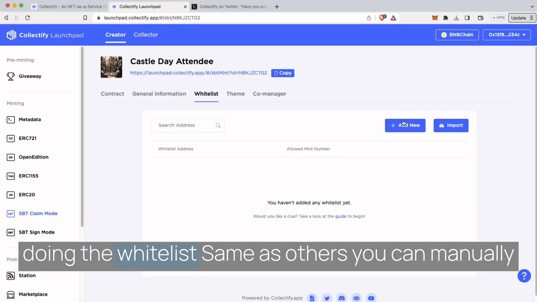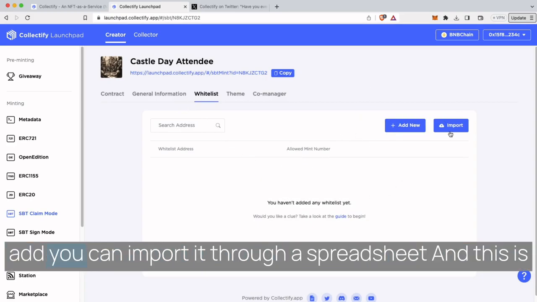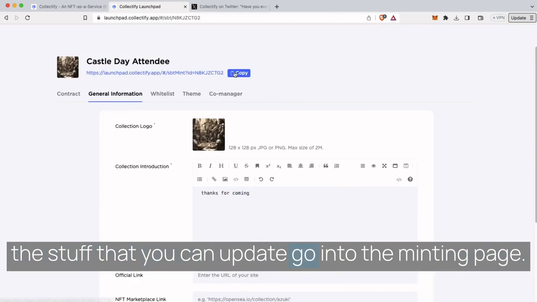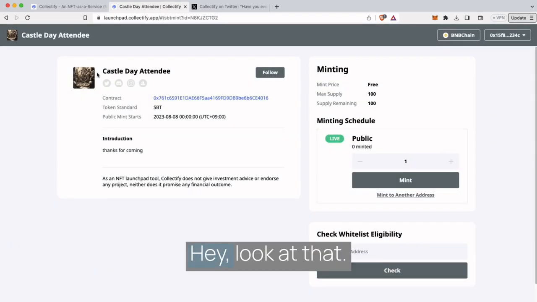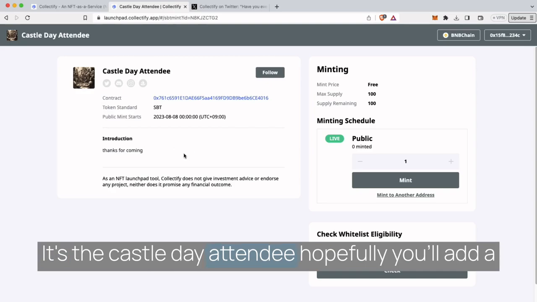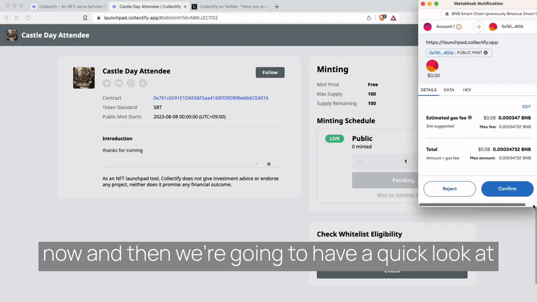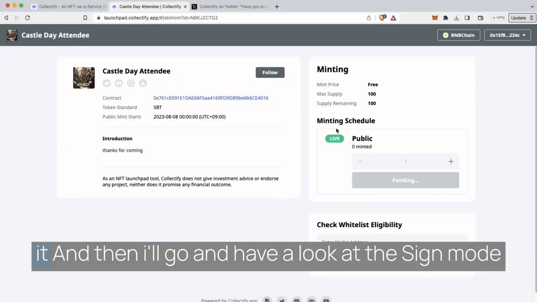The whitelist, same as others, you can manually add, you can import it through a spreadsheet, and this is the stuff that you can update. Going to the minting page, hey, look at that. It's the Castle Day attendee. Hopefully you'll add a little more detail than that. I'm going to mint one right now, and then we're going to have a quick look at it, and then I'll go and have a look at the sign mode.